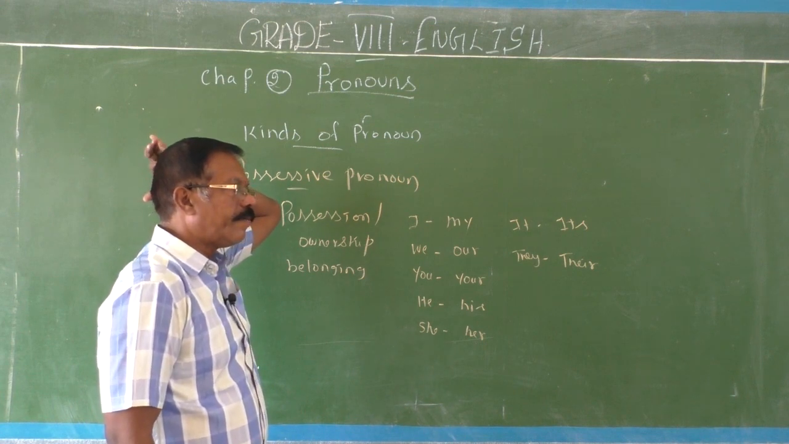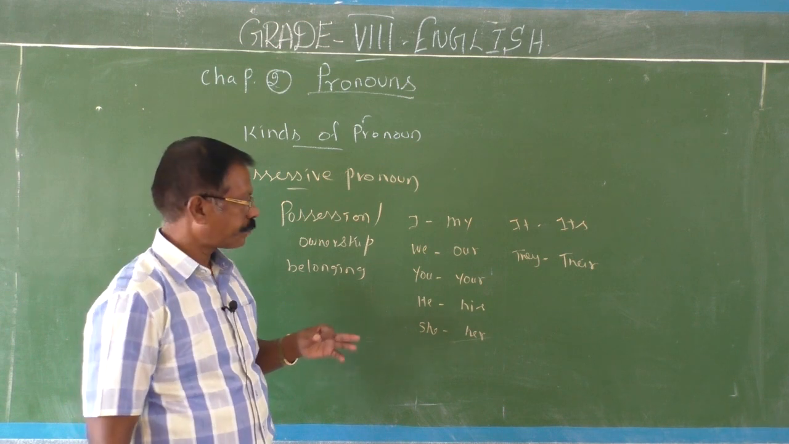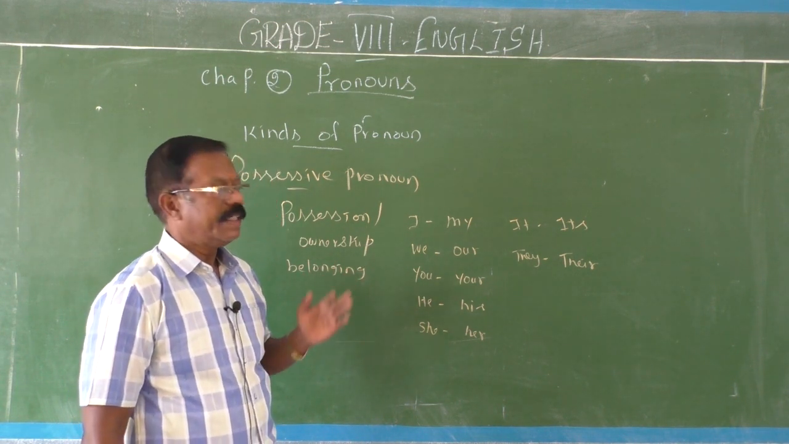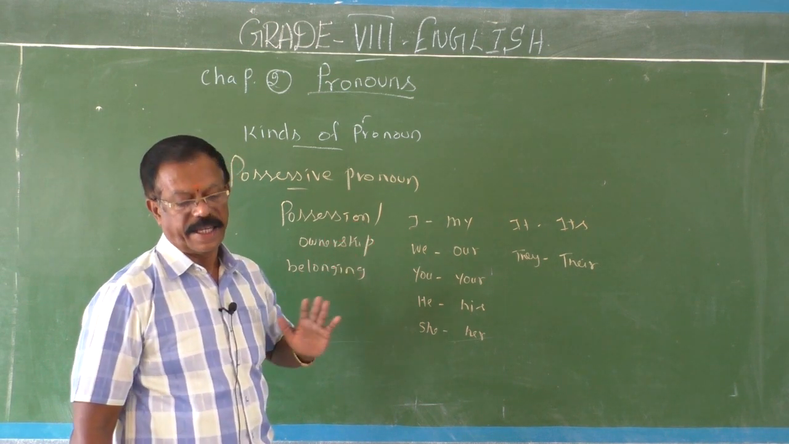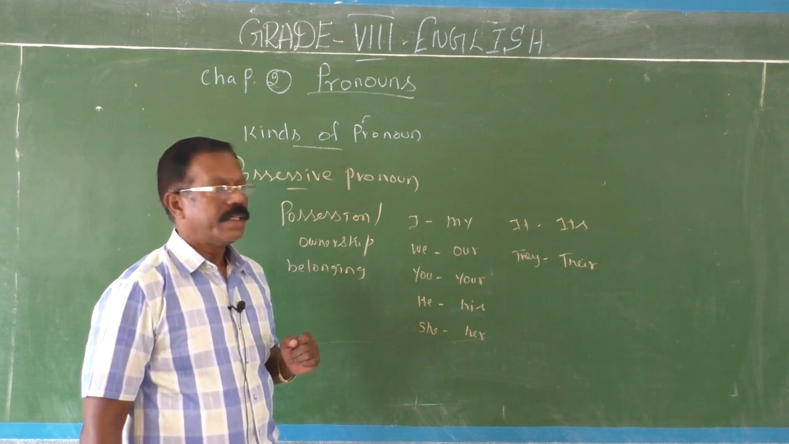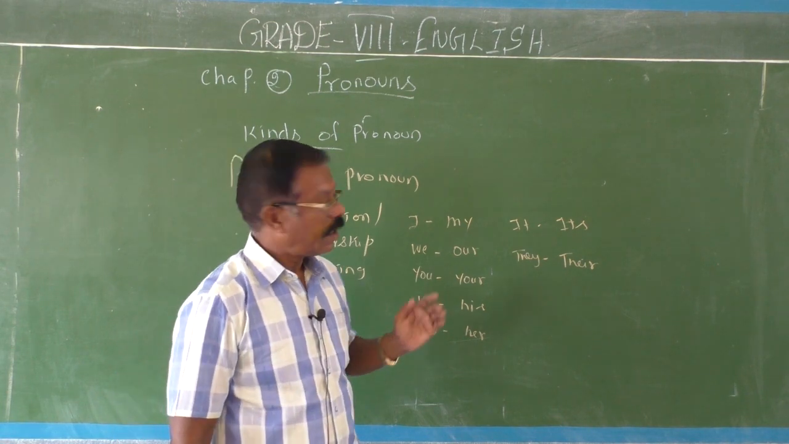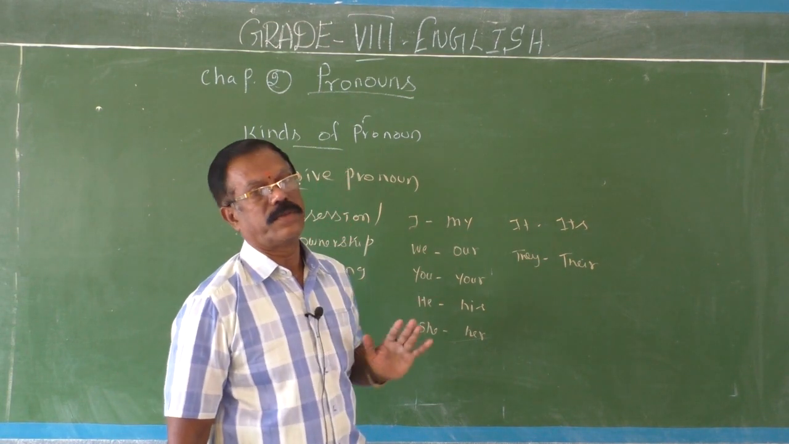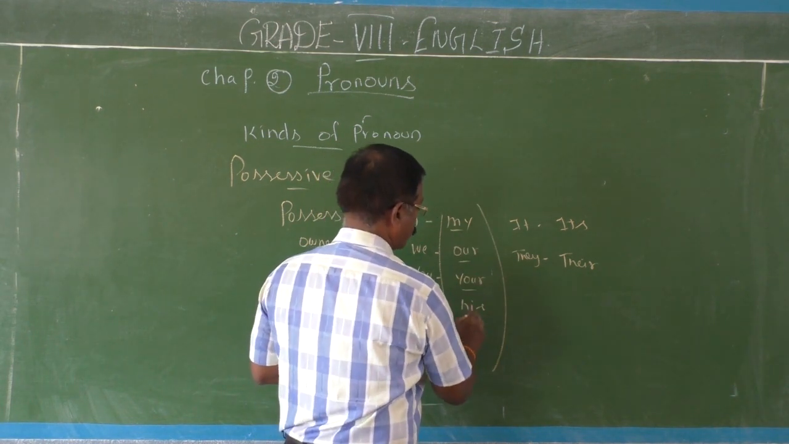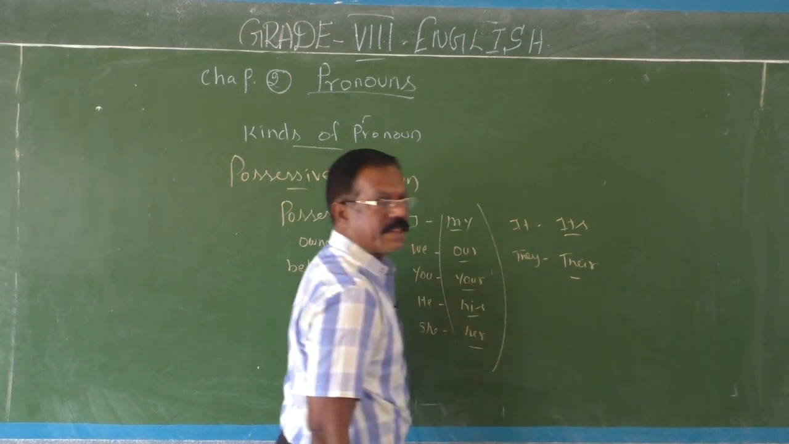Their. So I, my, we, our, you, your, he, his, she, her, it, its, they, their. So they are all called possessive pronouns. Normally, these possessive pronouns are derived from possessive adjectives. Okay, possessive adjectives. See the form. We call them possessive adjectives, and possessive pronouns are derived from these adjectives.